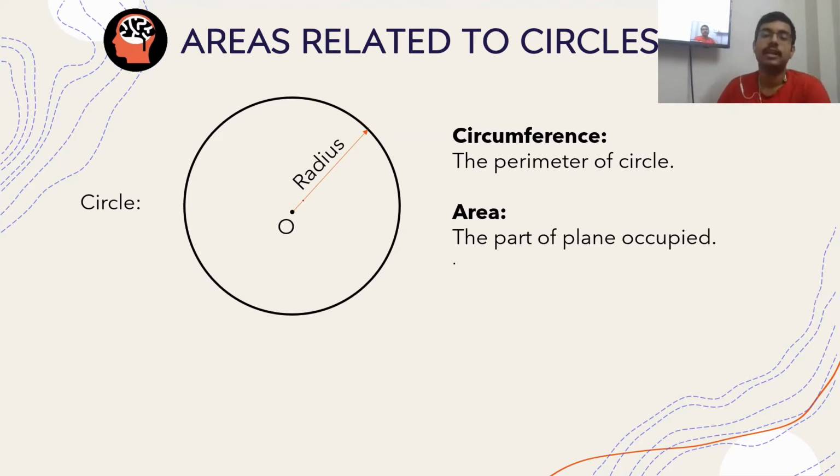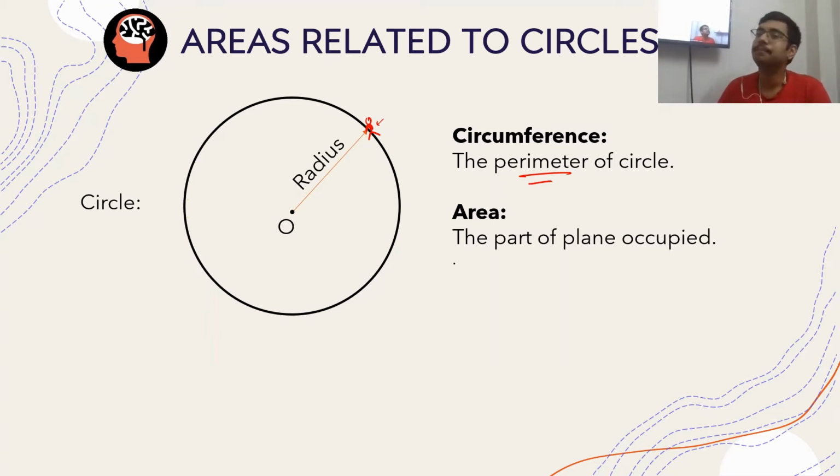Now there are two major points: one is the circumference and the other is the area. So what is circumference? Circumference is basically, if you start walking from one point, the distance you will cover when you completely take a round and come back to the same point. In short, circumference is the perimeter of a circle. Clear? And there is yet another term called area.